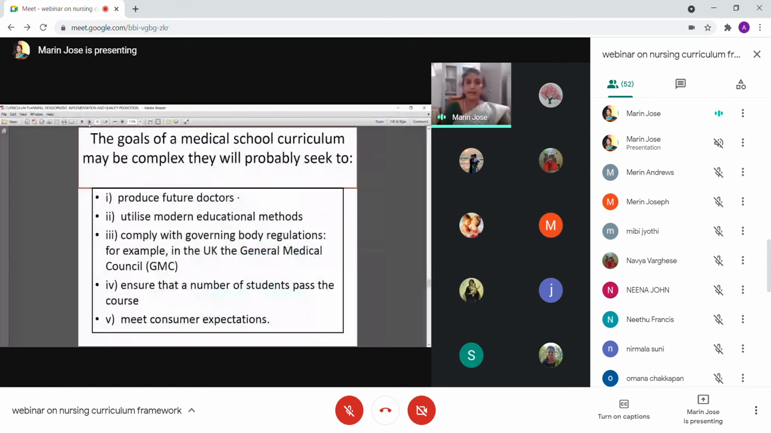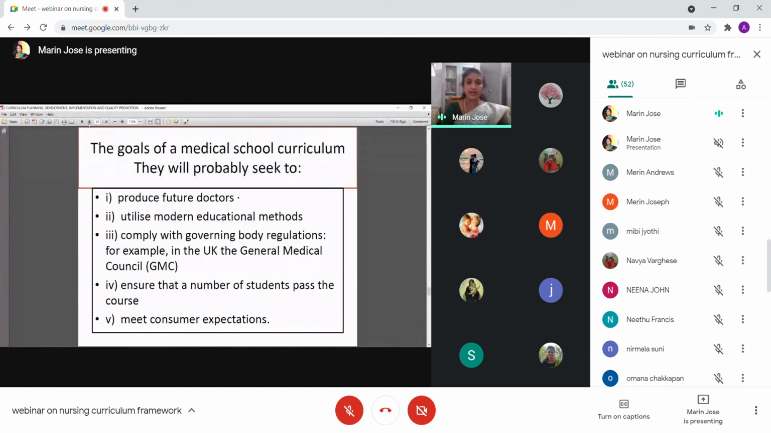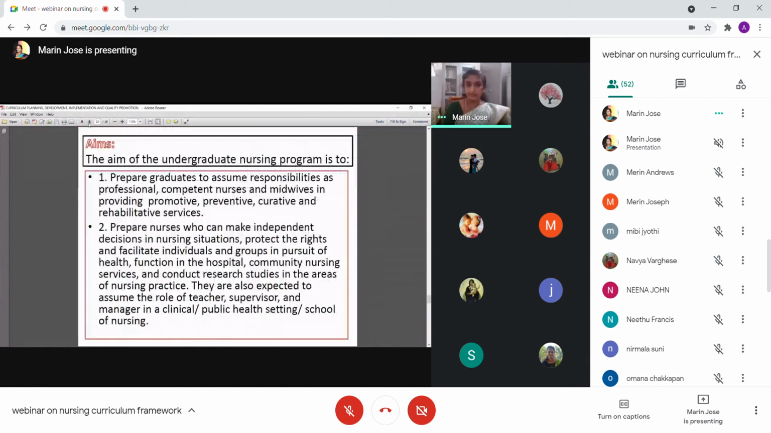Maybe for example, these are the goals of a medical curriculum. Note here in the UK, according to the GMC: produce future doctors, utilize modern education methods, comply with the governing body regulations. For example, in the UK, the General Medical Council: ensure that a number of students pass the course, meet consumer expectations. Likewise, in our program, for example, if we think of the KUHAS syllabus, we have these aims.